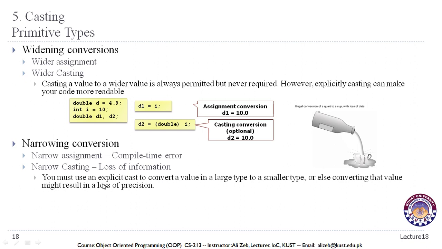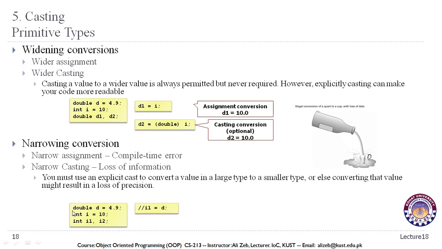You must use an explicit cast to convert a value of a larger type to a smaller type, or else converting that value might result in a loss of precision. For example, as we talked about this example, d is a double data type and it stores 4.9. i, let's say, stores 10, i1 and i2 are int data types.